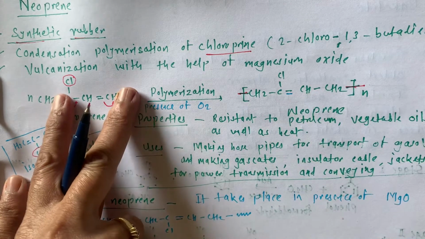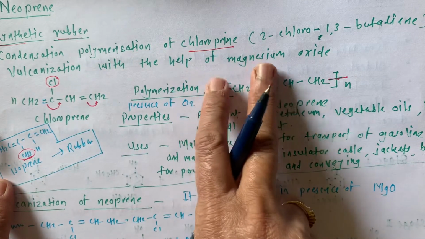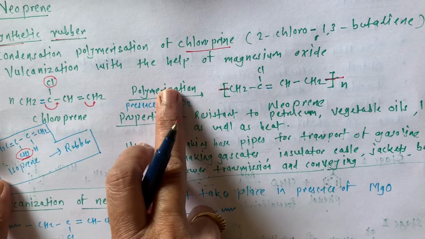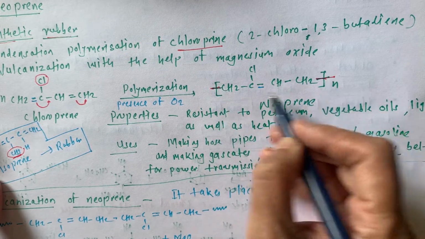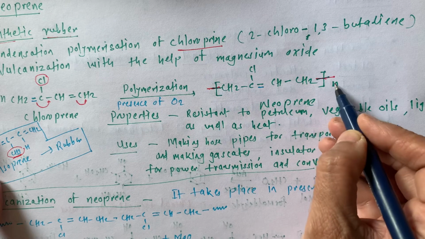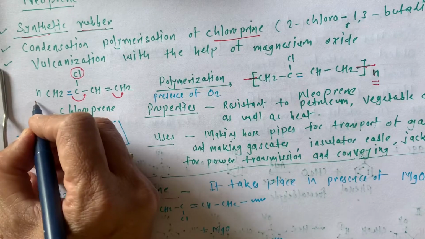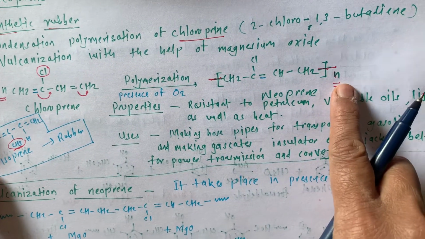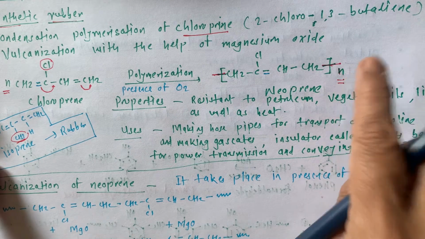This is the monomer and this is the polymer. A number of monomers undergo polymerization and form the polymer. So we write a bracket with continuous bonds, and at the right hand side there is n. In the reactant, n is always on the left hand side, while in the product, where a polymer is formed, n is on the right hand side.